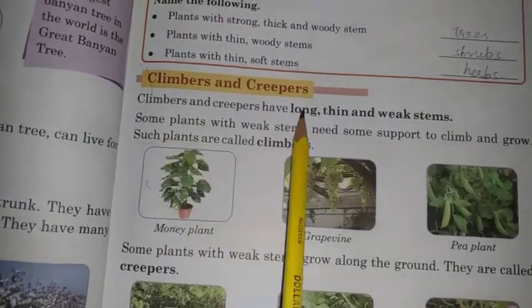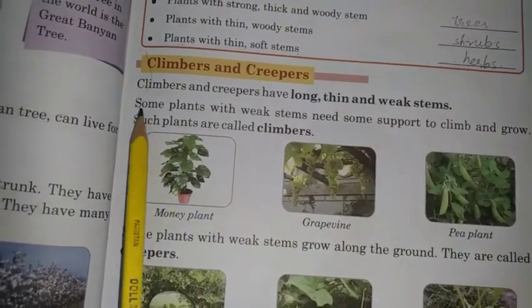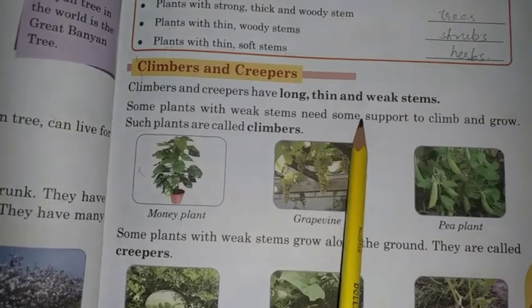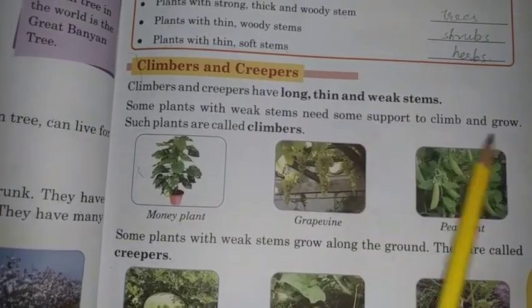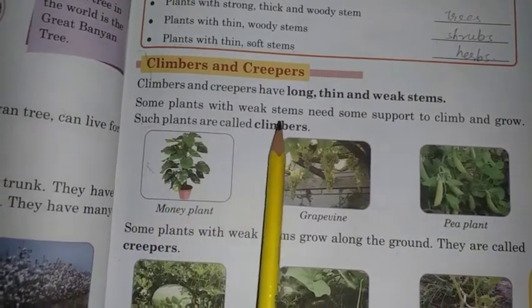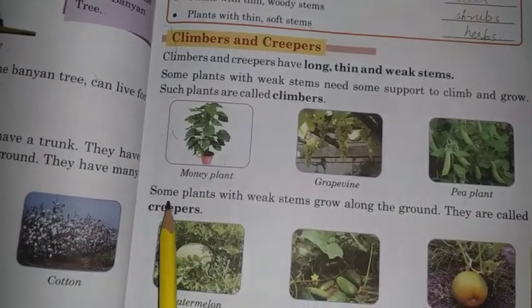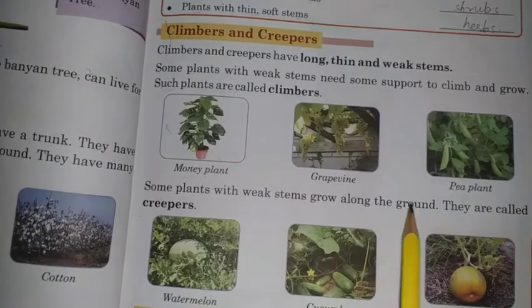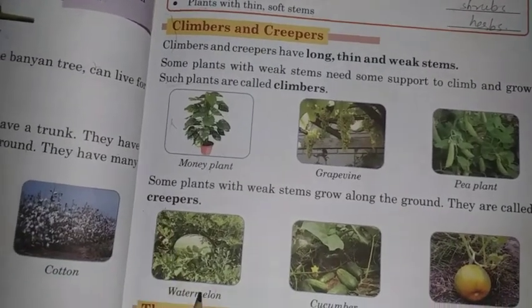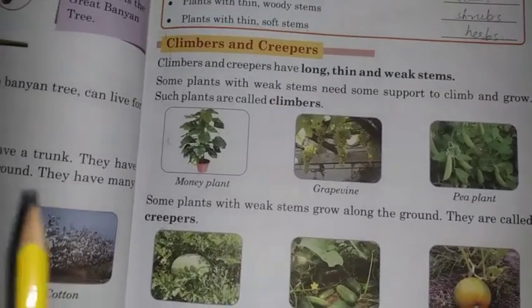Climbers and creepers have long, thin and weak stems. Some plants with weak stems need some support to climb and grow. Such plants are called climbers. Money plant, grapevine, pea plant. Some plants with weak stems grow along the ground. They are called creepers. Watermelon, cucumber and pumpkin.